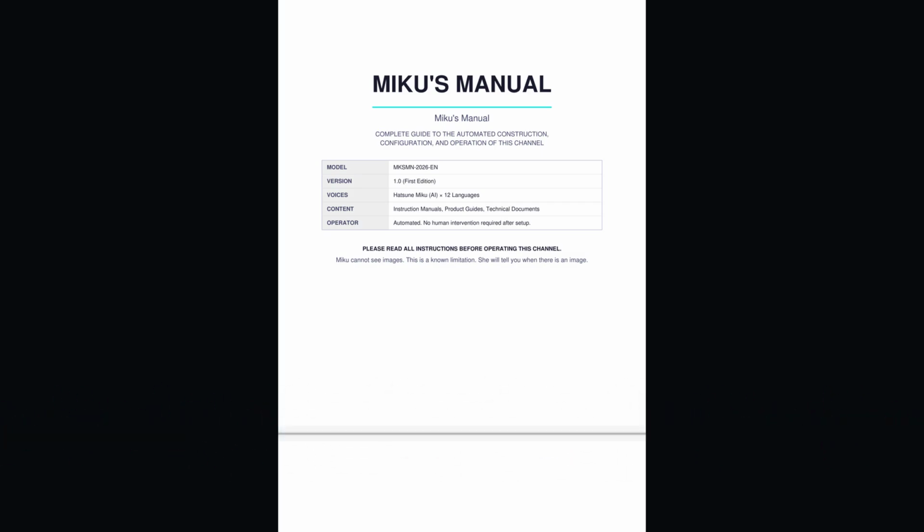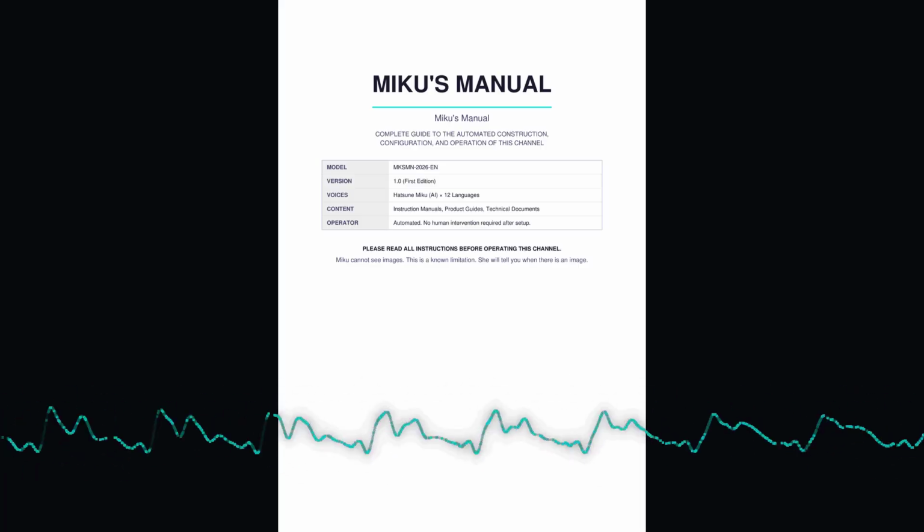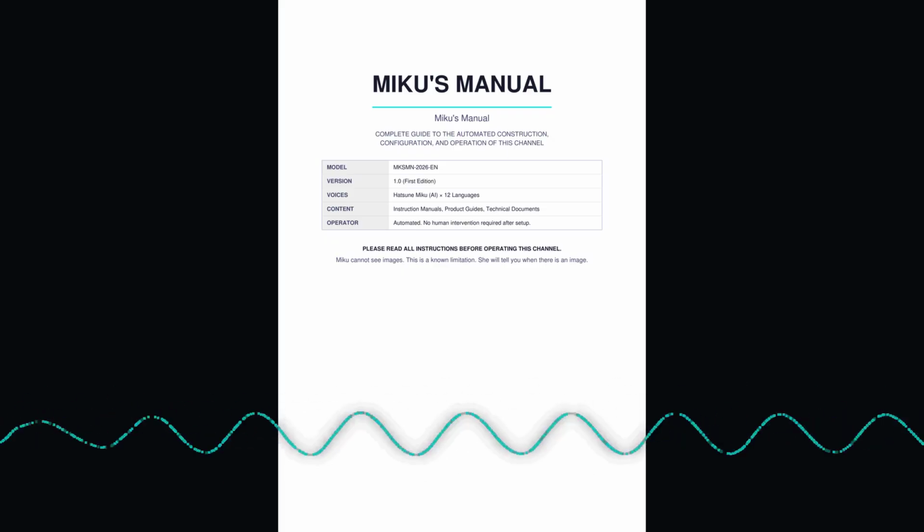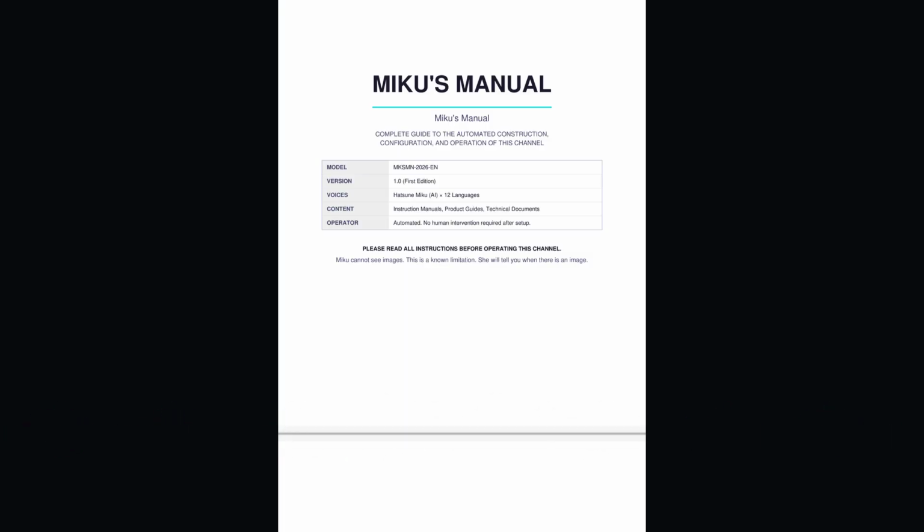manual/ directory: place source PDF files here. episode/ directory: output audio and video files go here. _voice_test/ directory: test_miku.py output files go here.